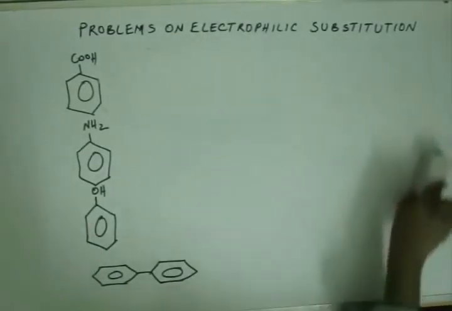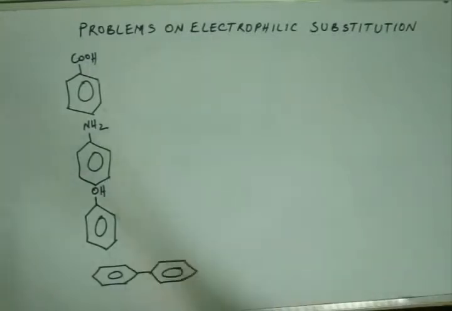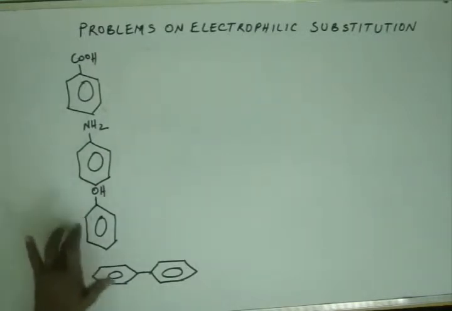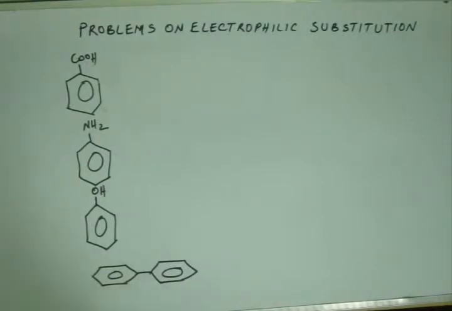Now the next one in the list is aniline. This is aniline. If you don't know the name of this compound, it's better to get acquainted with it, because generally in papers they don't write the structure. It is cumbersome and more difficult to draw the structures. If you work on Word, it is not possible to draw these structures. So generally in school or even in other competitive exams, they prefer writing aniline rather than drawing the full structure. You must know the common names of different important compounds. Like this is benzoic acid, aniline, phenol, biphenyl. These are common. You must know them.